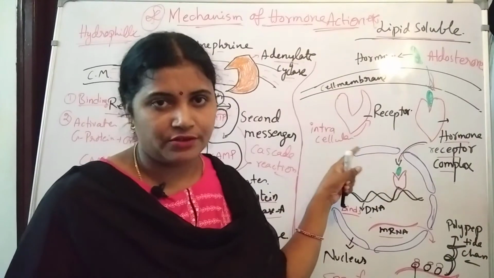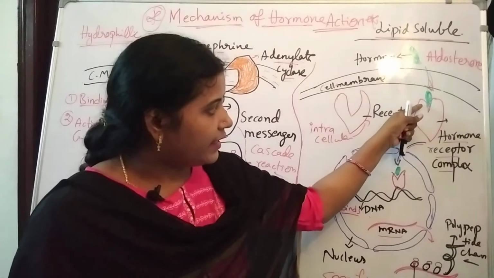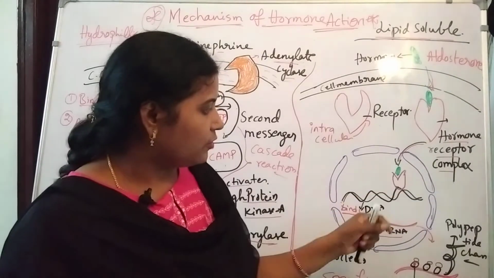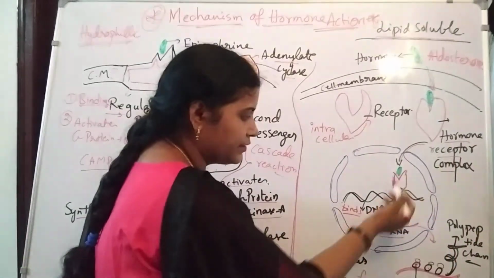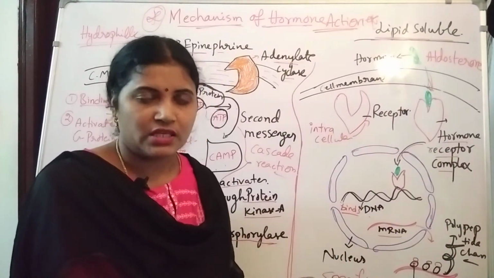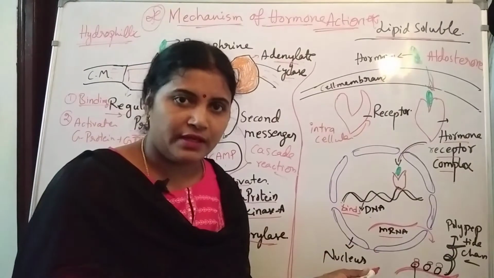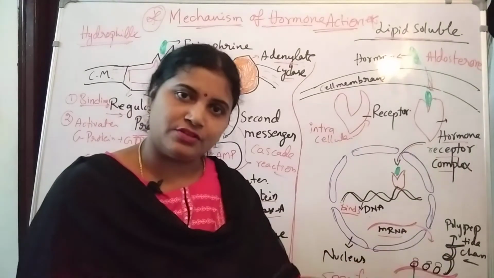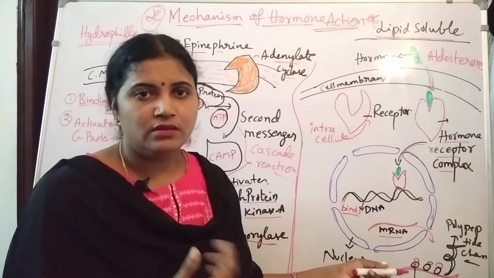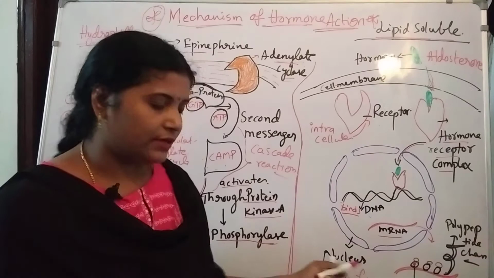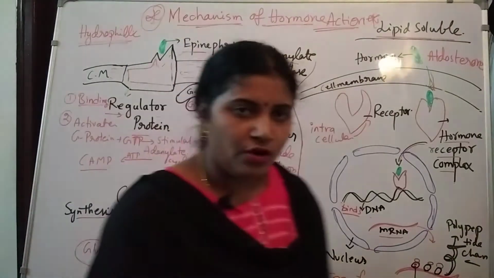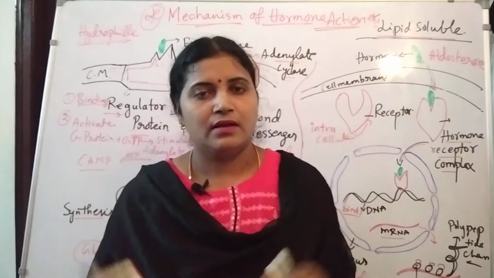Inside it contains intracellular receptors. After binding with the intracellular receptors it forms a hormone receptor complex. After the hormone receptor complex is formed, it enters into the nucleus and binds with the DNA and it changes the genetic expression and forms an mRNA molecule. That mRNA is released out of the nucleus and binds with the ribosomes and it promotes new protein synthesis. So new, specific proteins are going to be formed after the mechanism. Okay, that's it guys. So very simple hormone reactions.